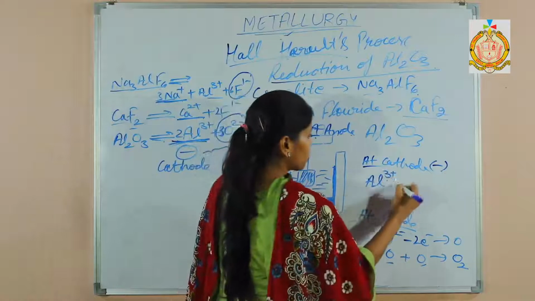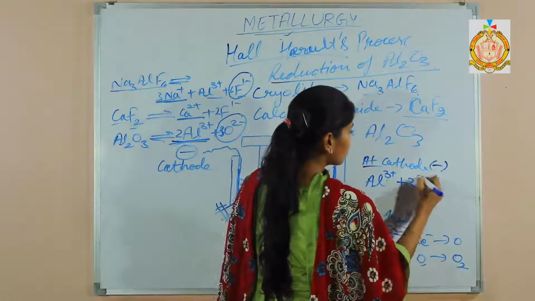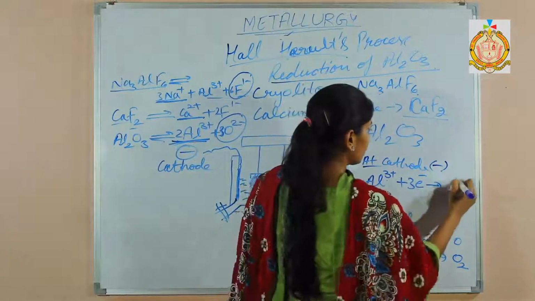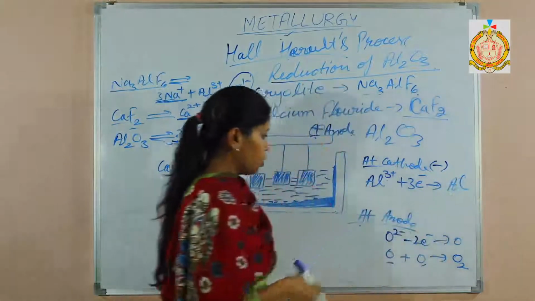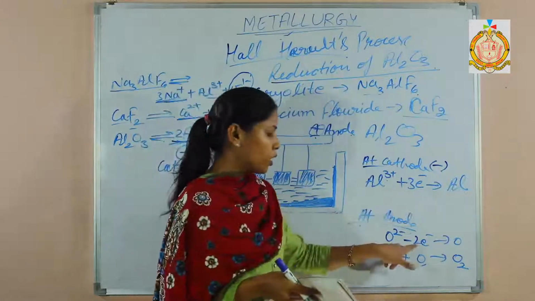Al3+ will gain 3 electrons and change into aluminium. Loss and gain of electrons should be equal.